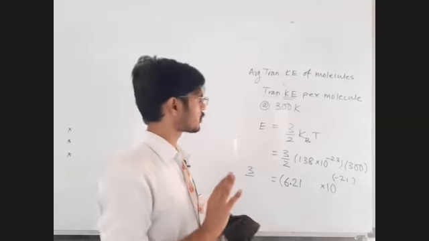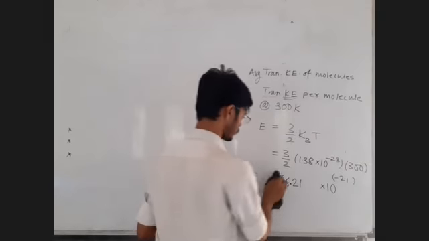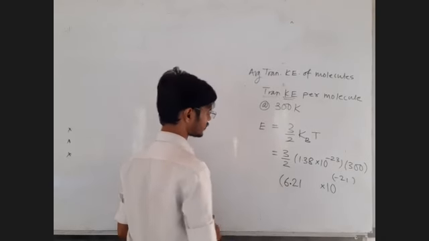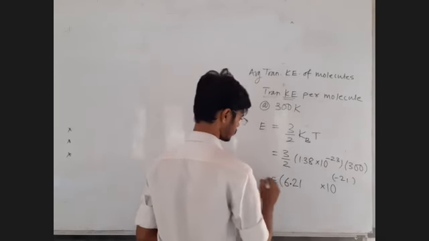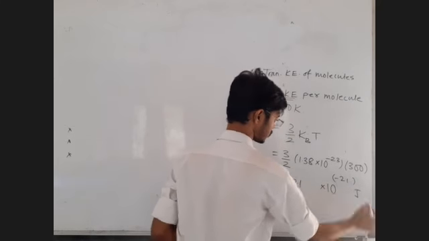No, don't write joule per molecule, because molecule has just no unit. It is just the number of molecules. So its unit must be joule. So this is our final answer.